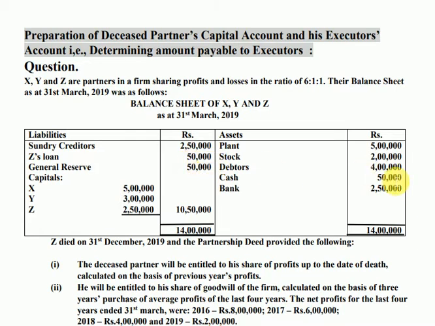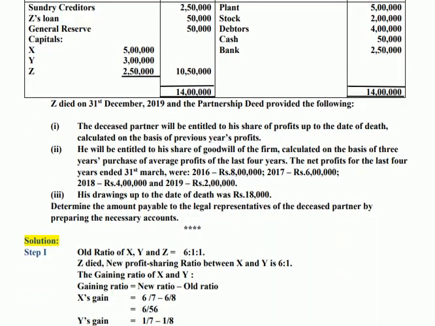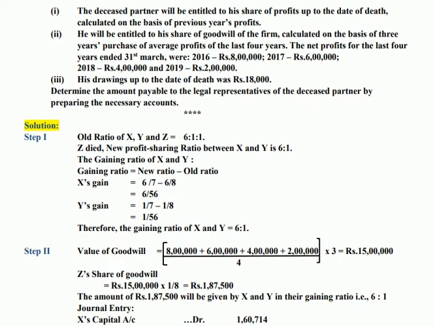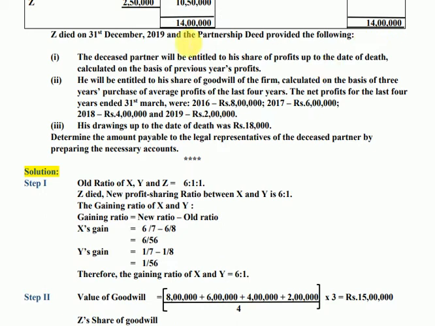And then the question is followed by the adjustments. Just after the balance sheet, the line says Z died on 31st December 2019. Now let us work on it.